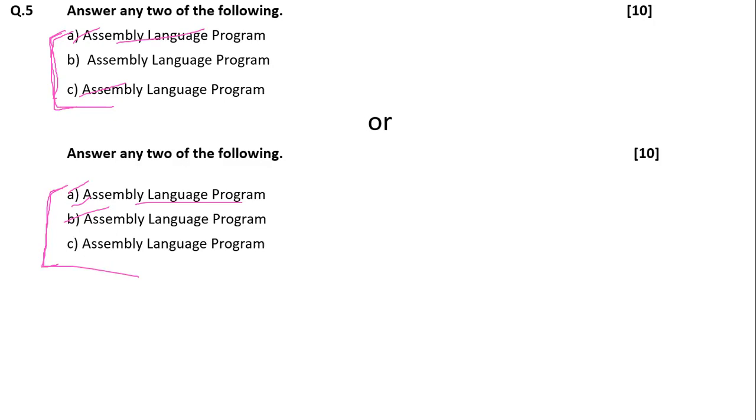If you are using LXI H, C050, an instruction like this, then you just write: initialize HL register pair with memory location C050. Increment A: you are incrementing the content of A. So this way you can use simple statements for writing comments.